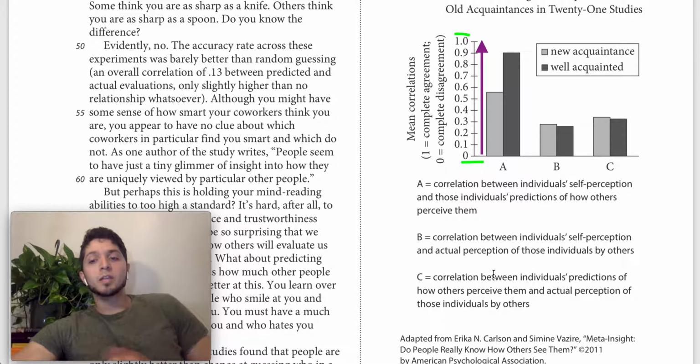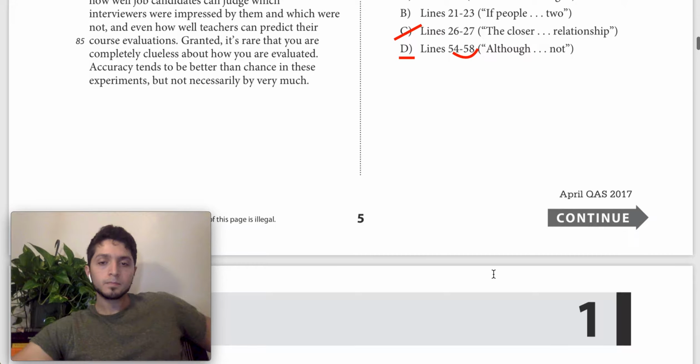B is basically the correlation between individual self-perception, so the way I view myself, and the actual perception of those individuals by others, so the way that those people actually view me. So this is basically saying how much in agreement is my view of myself versus how others actually view me. C is a correlation between individuals' predictions of how others perceive them, so basically how I think others will view me versus how others actually view me, the actual perceptions. So this is basically, is my prediction of how you're going to view me the same as your actual perception of me?